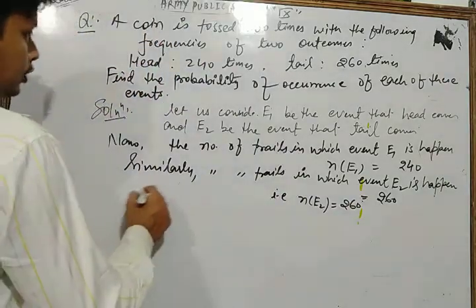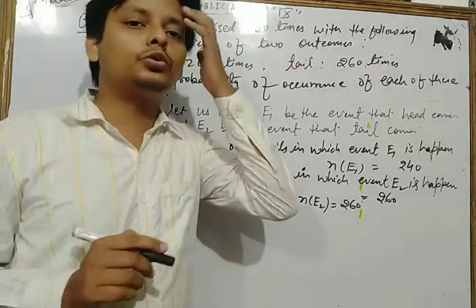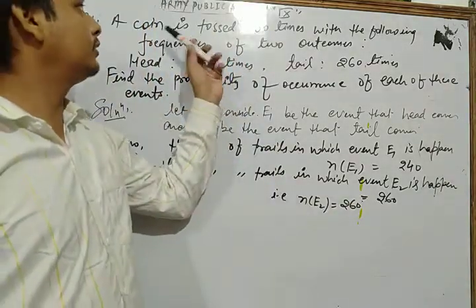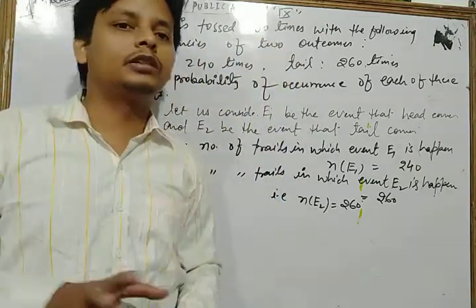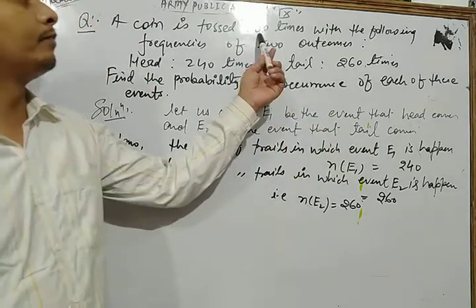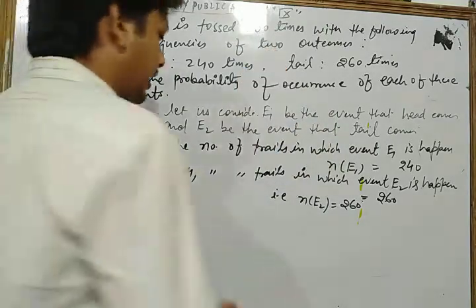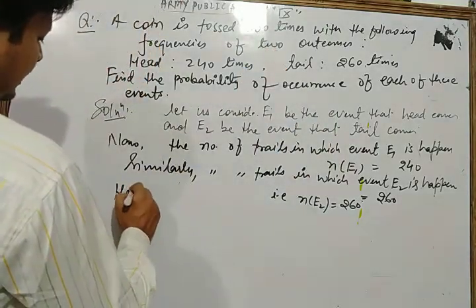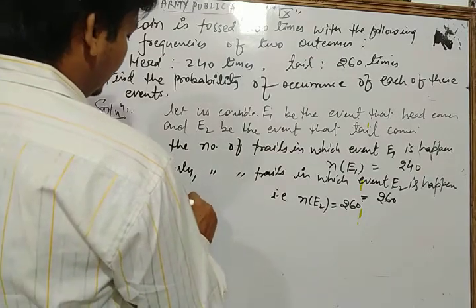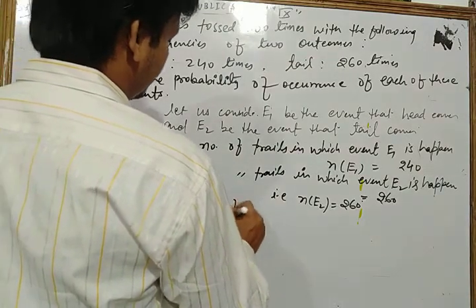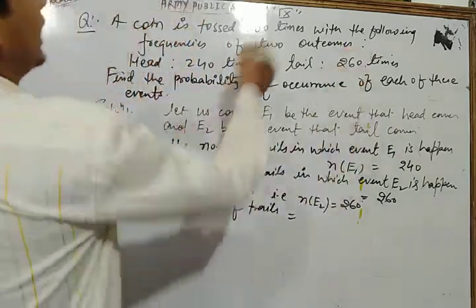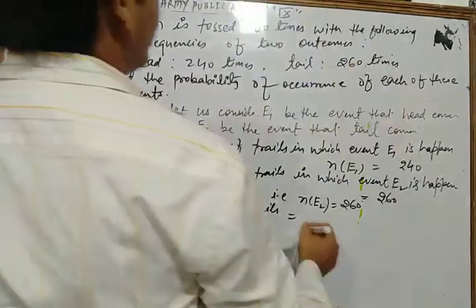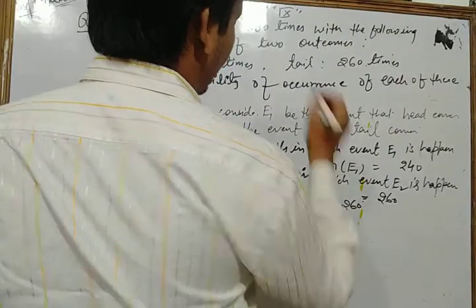Now according to the question, what is the total number of trials? A coin is tossed 500 times. So in this question the total number of trials is 500.